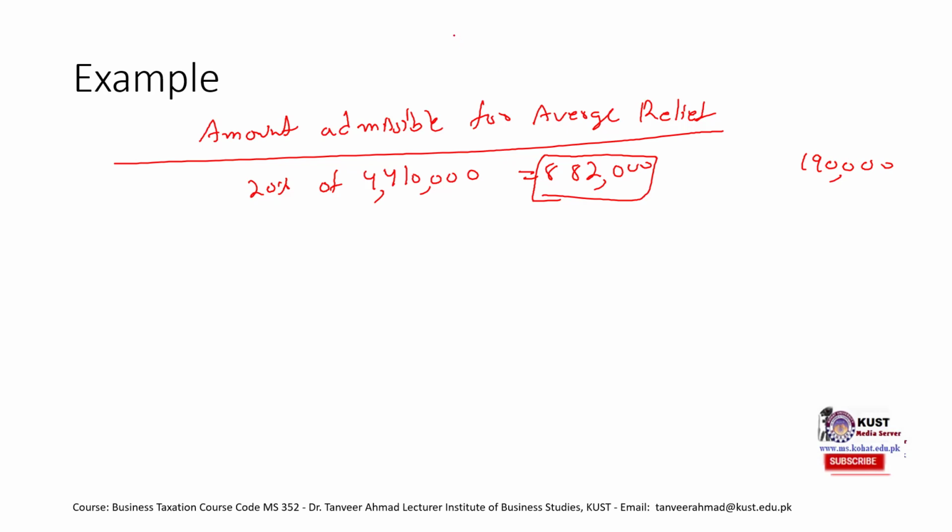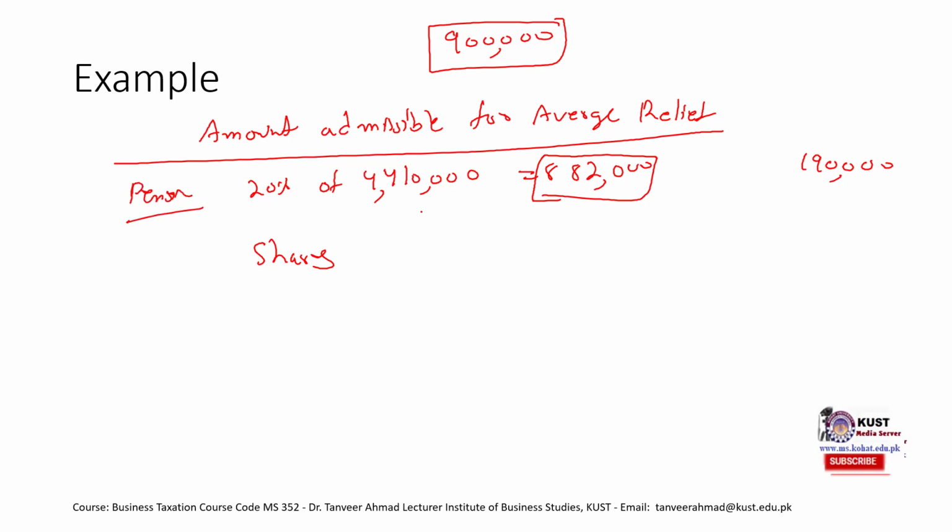If let's just say he contributed 9 lakh rupees to approved pension fund, then the maximum amount would have been 8 lakh 82,000. We would write 8 lakh 82,000 over here. But because the amount that he actually spent was 1 lakh 90,000, which is less than the allowed limit, we would just write the amount that is allowed. Okay, so this is 1 lakh 90,000. This is for pension.